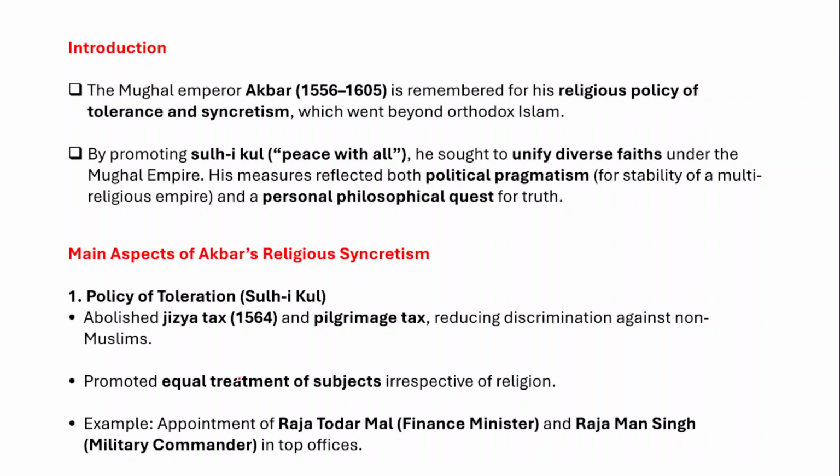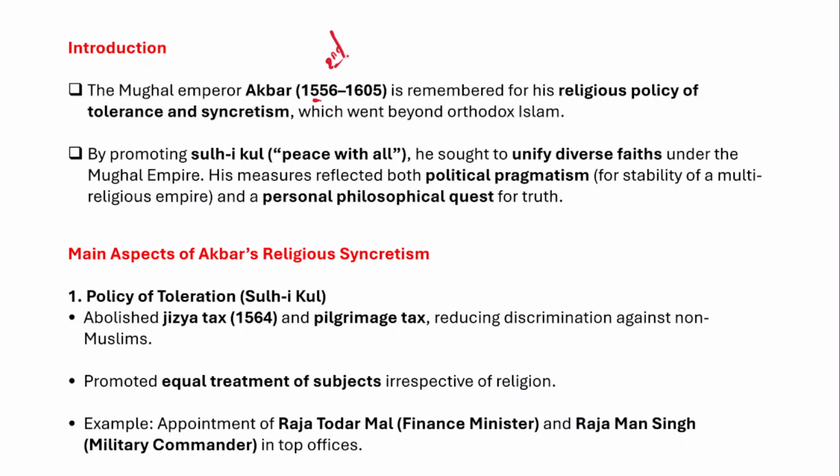Now we all knew that the Mughal ruler Akbar was the third emperor of the Mughal Empire. Akbar ruled from 1556 to 1605, and is associated with the second Battle of Panipat.